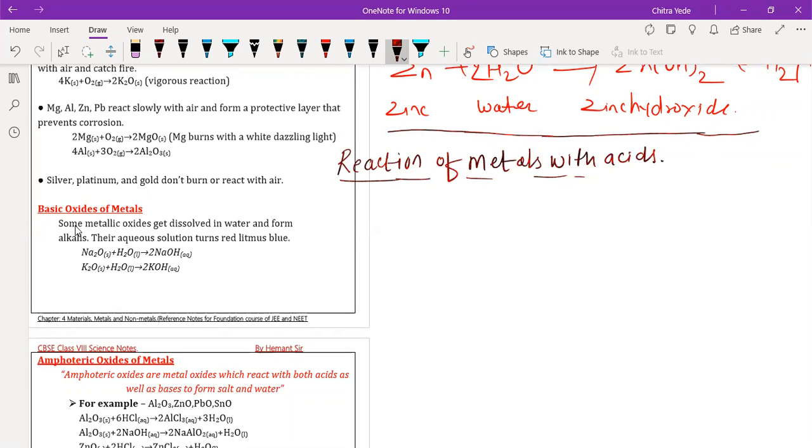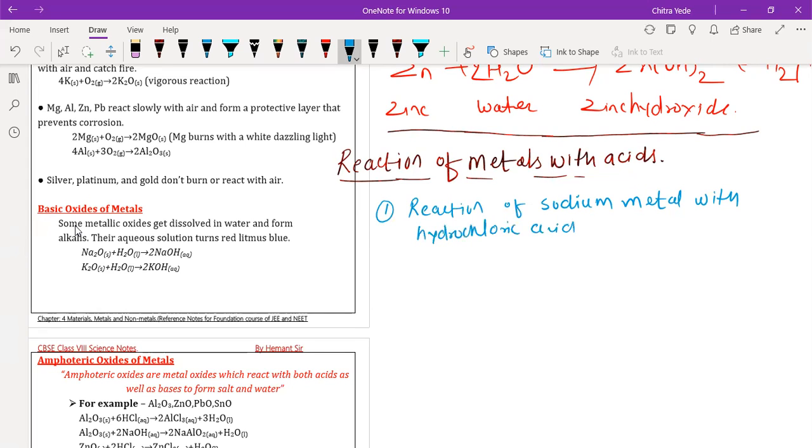Okay, so first reaction we are going to check, reaction of sodium metal. So I'm going to write here first. In this part we have first reaction of sodium metal with hydrochloric acid. Its formula is HCl. Okay, so I'm going to write the description.